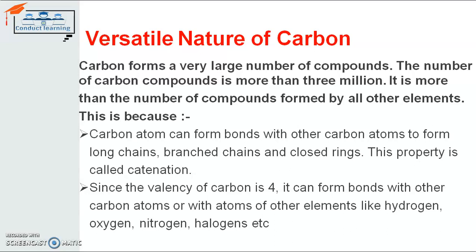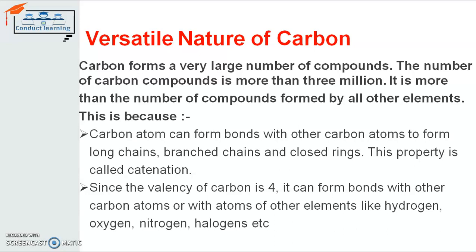Catenation defines that a carbon atom can make a bond with another carbon atom, and the number of linked carbon atoms can be 2, 3, 4, 5, 6, 7, 8 or around 10. The architecture of that carbon-carbon bond can be a long chain, a branched chain or a closed ring. This is the meaning of the catenation property of carbon.